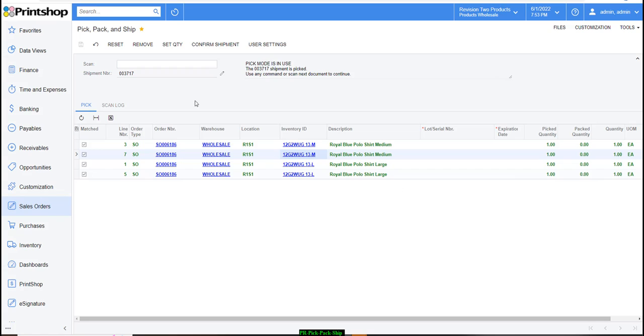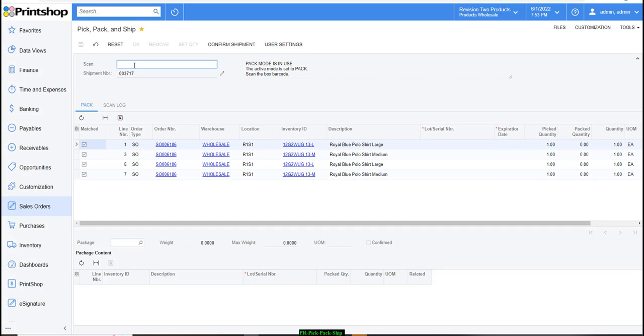So now I'm going to move into my package in terms of packing the products. So I'm going to go to my pack mode, which is now in use. So I'm typing these certain products and certain commands here, but most of that will be done through the barcode scanner, which I'm not connected to my system yet. So I'm going to go ahead and then start packing these products.